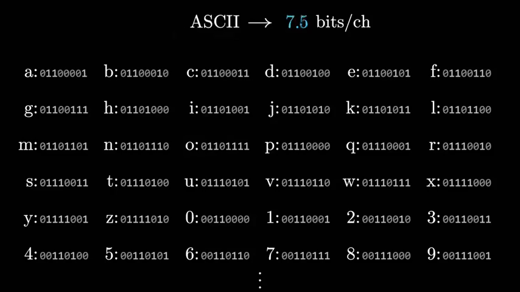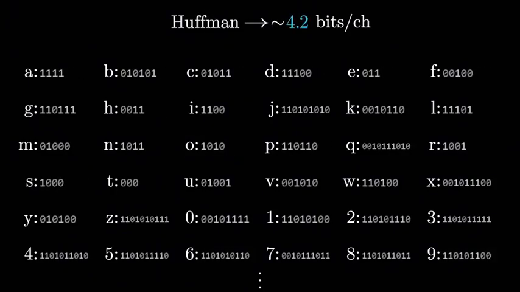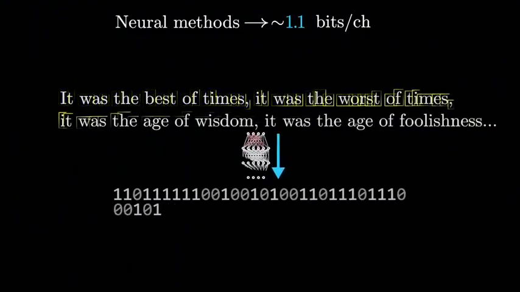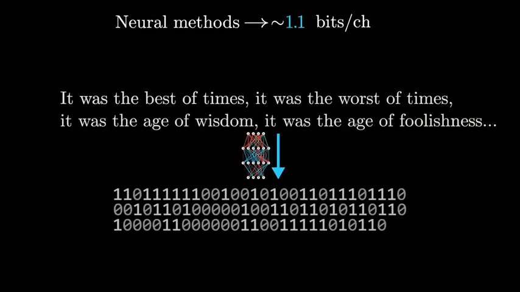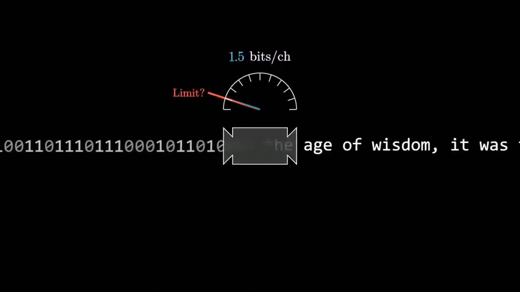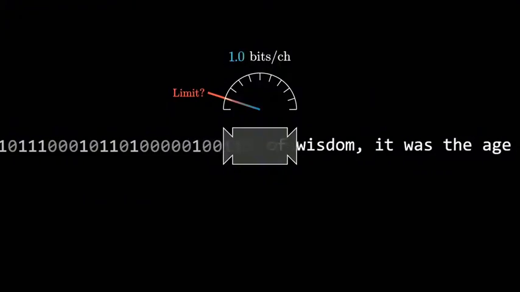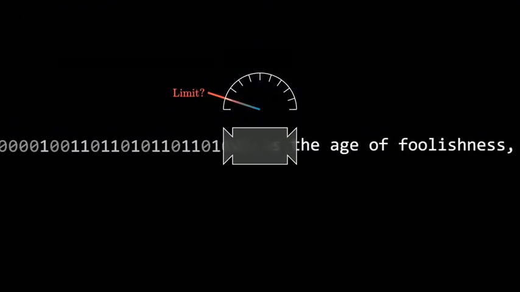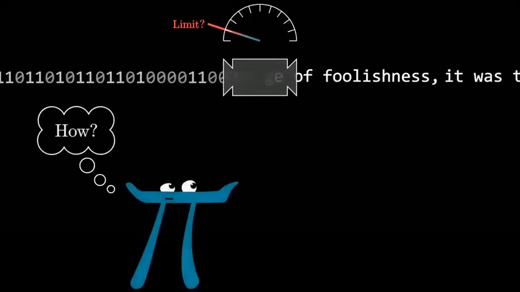If you apply a little cleverness associating more common characters with smaller bit strings, you can get this down to an average of around 4 bits per character. And then much smarter methods than that, which leverage patterns among long sequences of text, can get even better still. But again, what's the limit? I'm guessing many of you might have heard an estimate here. I will share one at the end. But much more interesting than any single numerical answer is how you would even approach answering it.